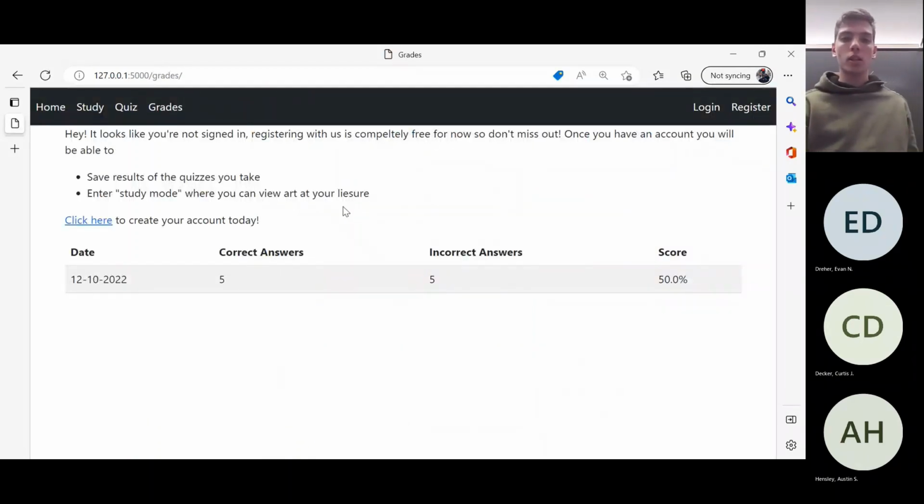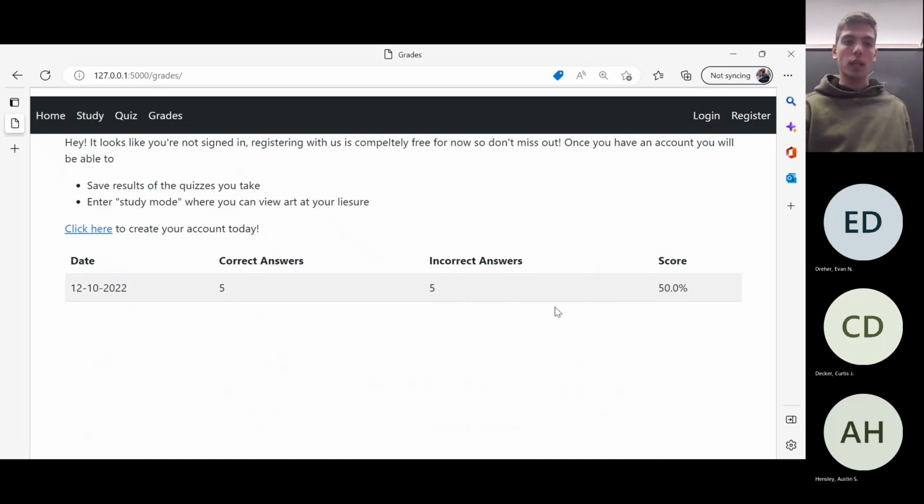After we submit that, it takes us to our grades page, where it shows us our grades. I got 5 correct answers and 5 incorrect answers, for 50%. Now it shows me that I'm not signed in. So I cannot save the results of the quizzes I take, and I cannot view study mode, which we'll go to in a minute. It shows the past quiz I have here, but if I took another quiz, it would only show that past quiz, not a previous quiz before that.